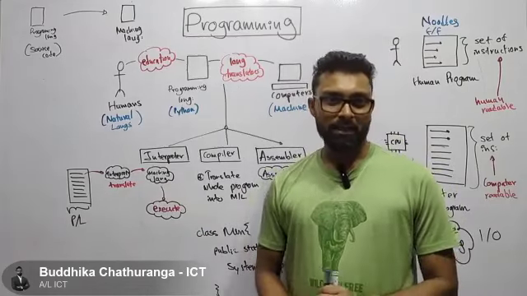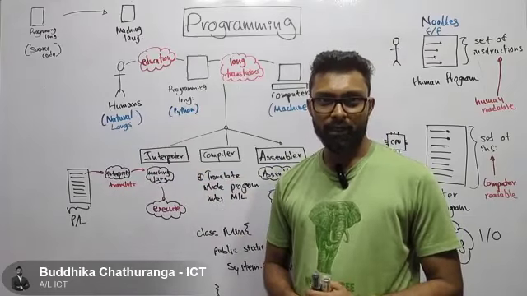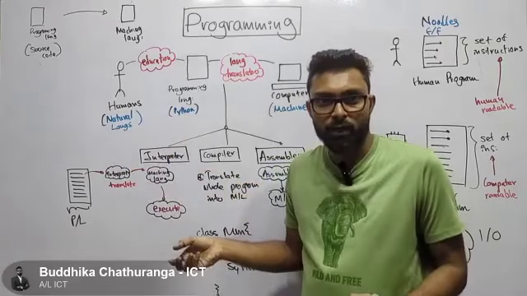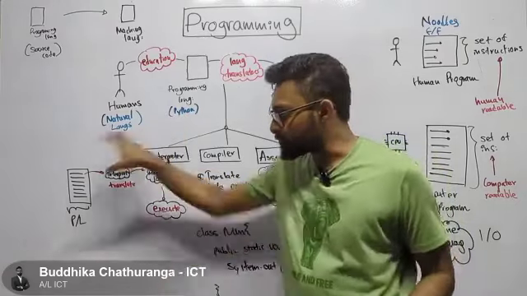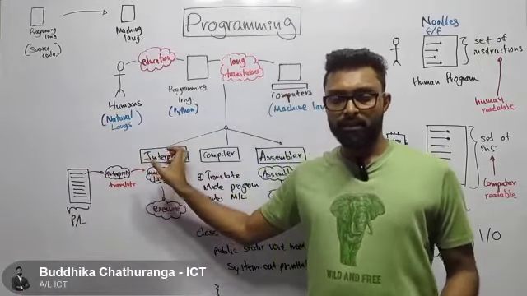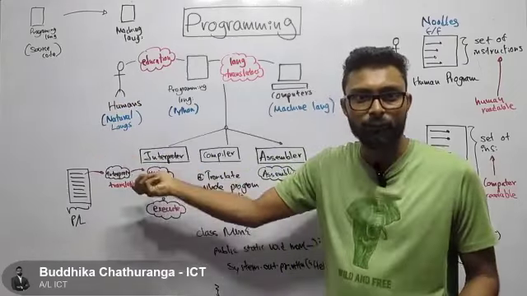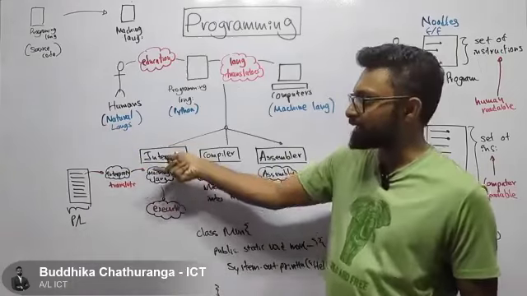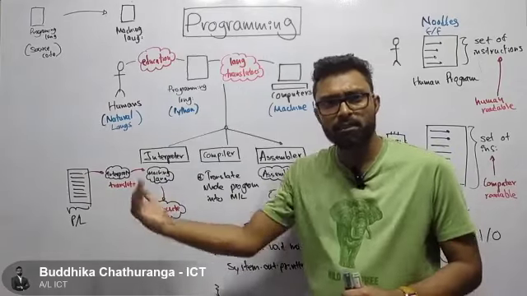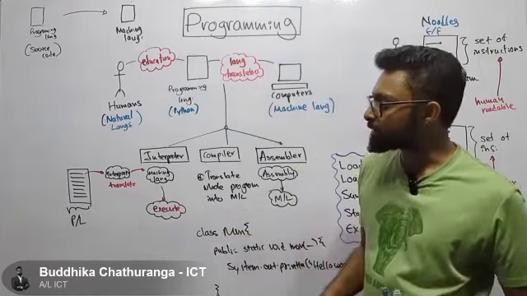When it comes to the A-level syllabus, we don't have to worry about that, because no target code is going to be generated. Interpreters are not generating any target code. They execute the code actually. Before executing, the interpreter converts the language line by line into machine language. Convert the first line, then execute that line. Convert the second line, then execute it. Convert the third line, and then execute. Since it executes our program, there won't be any generated target code, because it does the executing part as well.